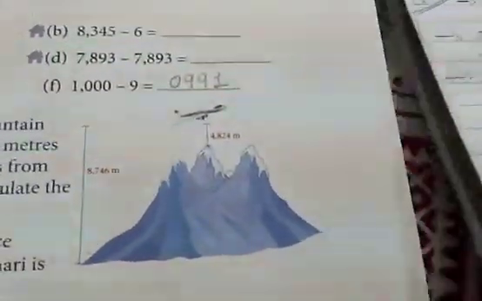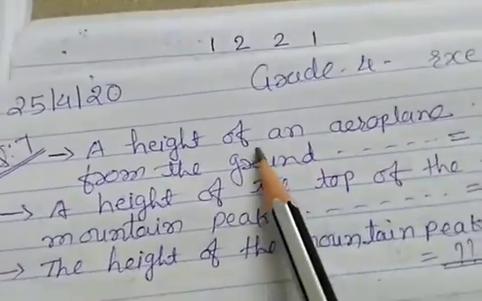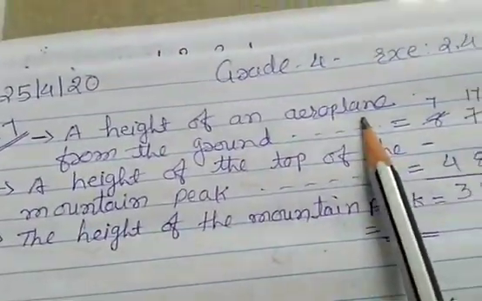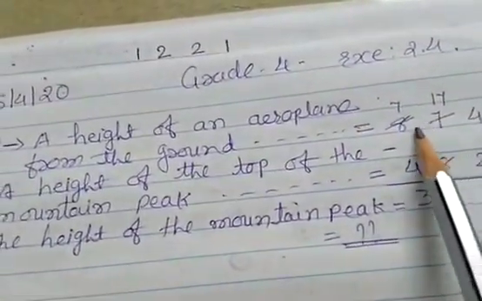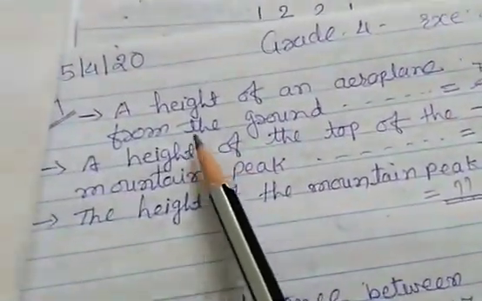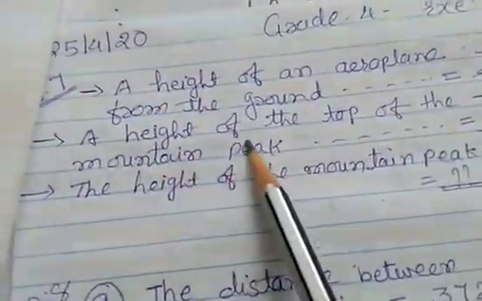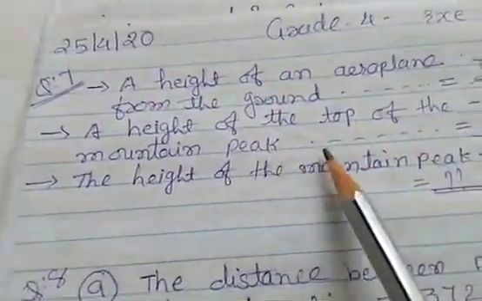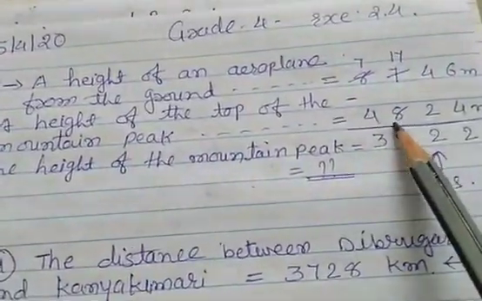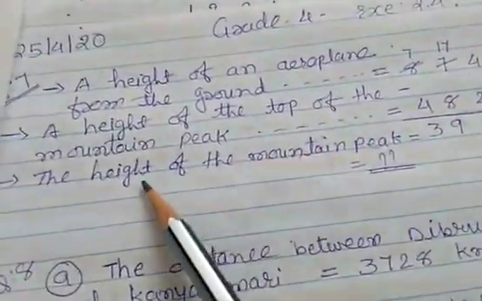Here I am showing you how it is to be done. The height of an aeroplane you are given: 8,746 meters from the ground, right? Next statement, the height of the top of the mountain peak is also given: 4,824 meters. So what is to be found?